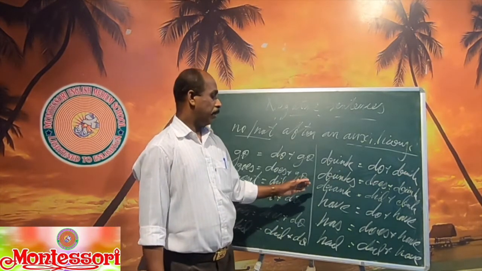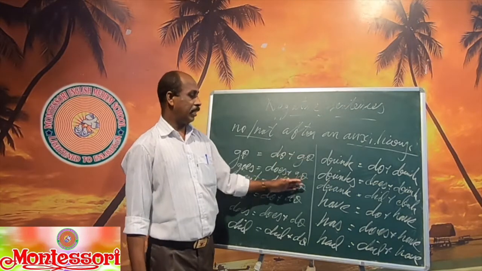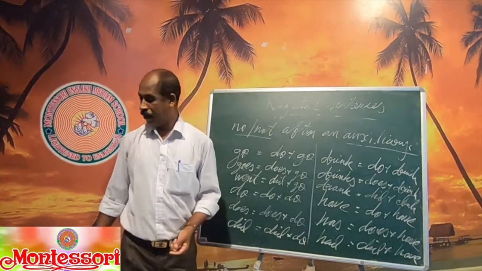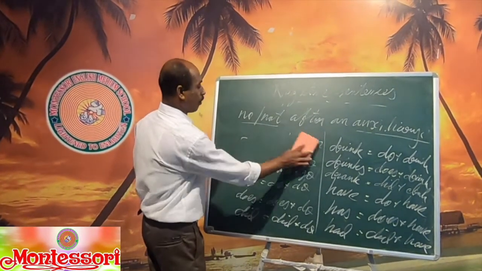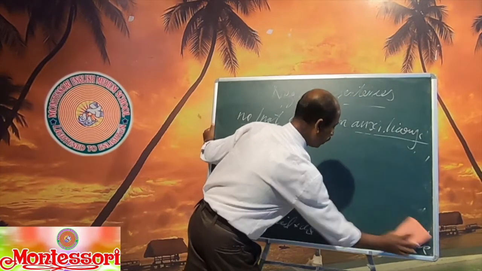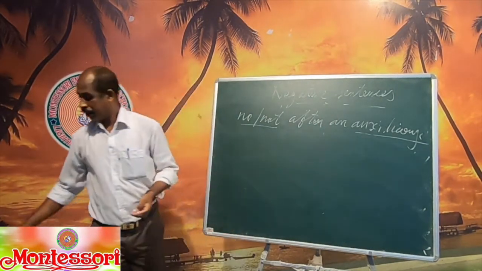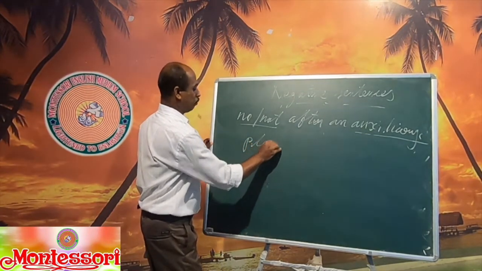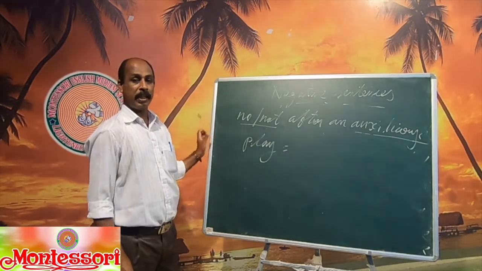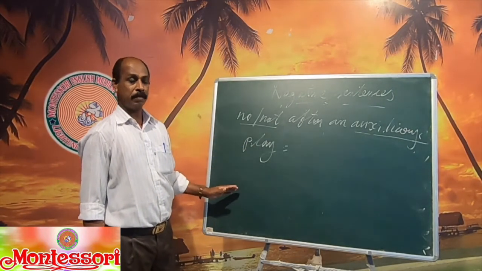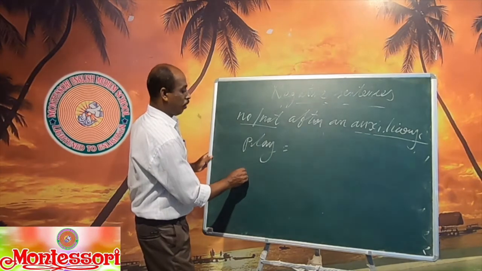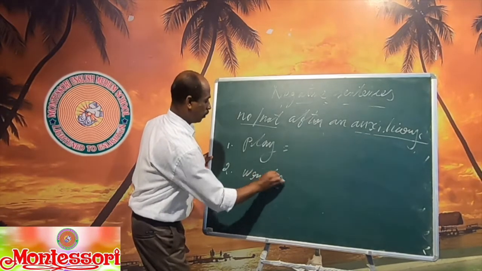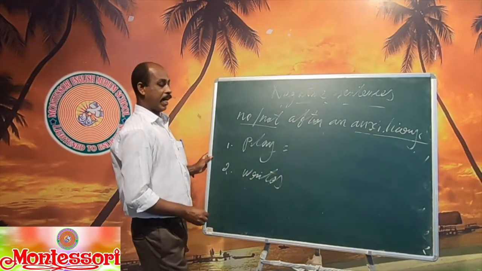Now, as homework, learn the verb and divide the verb. I'll give you five sentences, so you divide the verbs into auxiliary and main verbs. The first one: play. Simple verb play. Play is equal to... You have to write the answer and send it to my WhatsApp. The second one: writes, W-R-I-T-E-S. Writes is equal to...